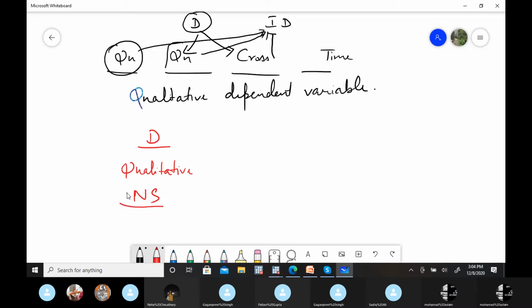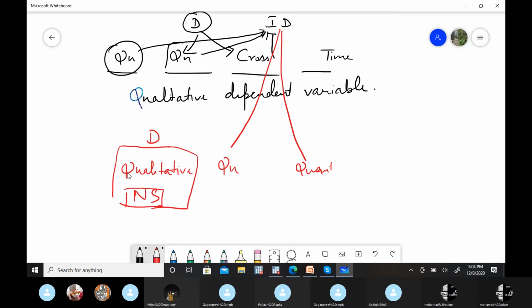So if the dependent variable is on a nominal scale, how would it change the results, what are the problems, and what methods can we apply? So we are now going to start with the qualitative dependent variable. For the independent variable, there is no such restriction. It might be qualitative or quantitative. That won't change our results. The only thing is that the dependent variable is now qualitative.